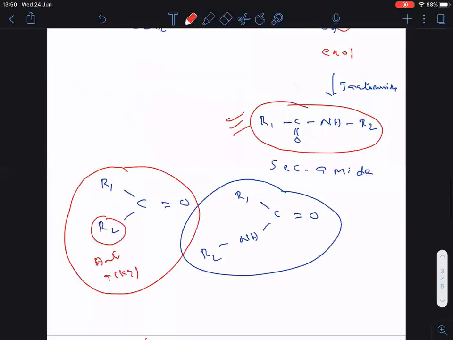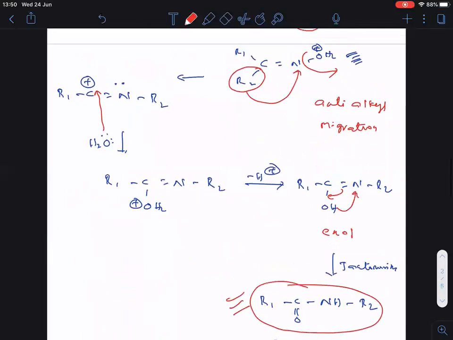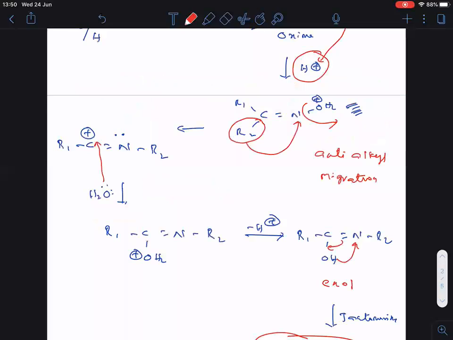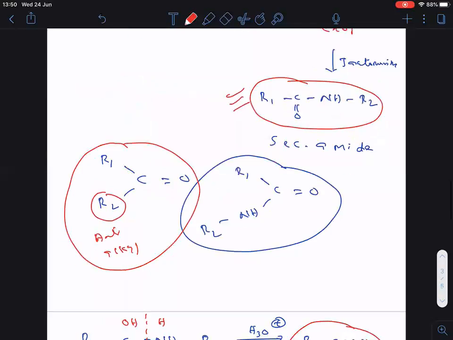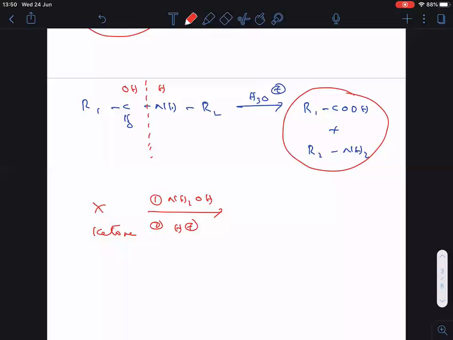Is it clear? The second one is acid. Followed everyone. And the third one you see here: acidic hydrolysis.